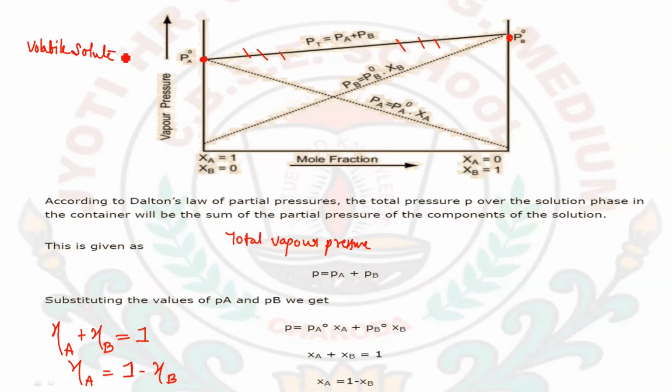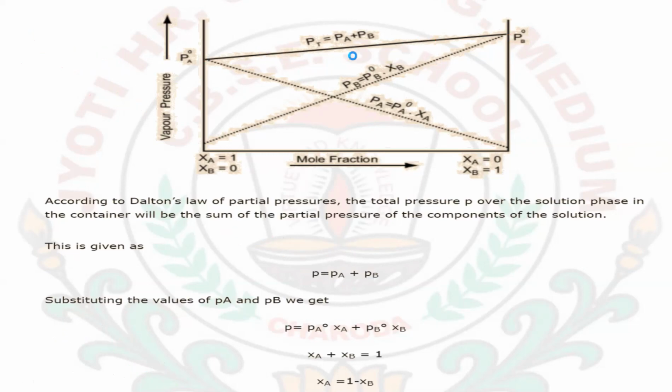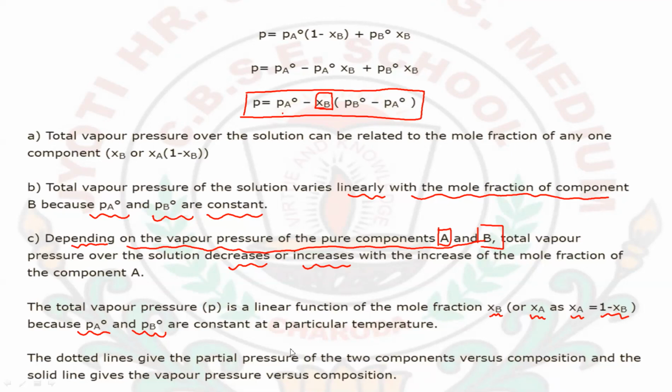You can see that the pressure has been increased in case of a volatile solute and volatile solvent. Both are volatile here. So you will see that the final or total pressure has an increased value. This increase is based on the nature of the solute and solvent, because both are volatile, so the total pressure also increases, and this is shown by this line. The dotted line gives the partial pressure of the two components versus the composition, and the solid line gives the total vapor pressure versus the composition.